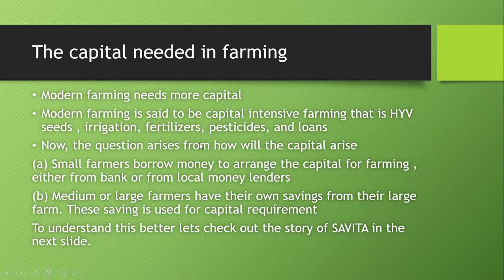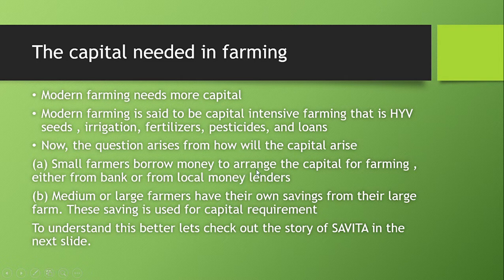Now the question arises, how will the capital arise? Small farmers borrow money to arrange the capital. Basically, capital is HYV seeds, irrigation, fertilizer, pesticides, loans.